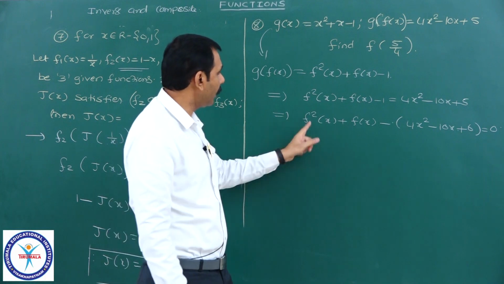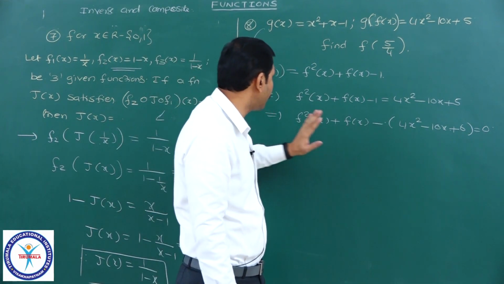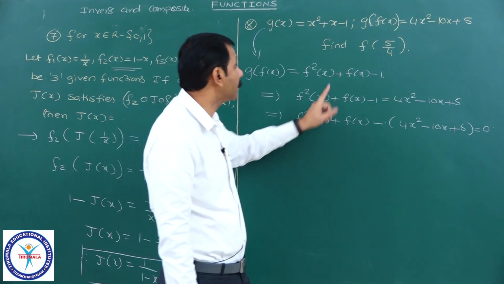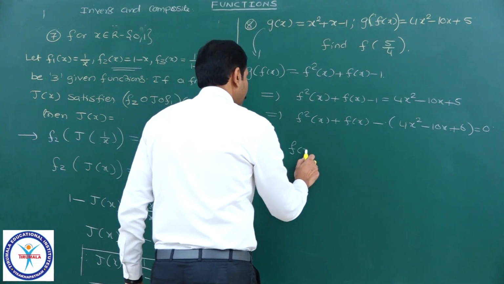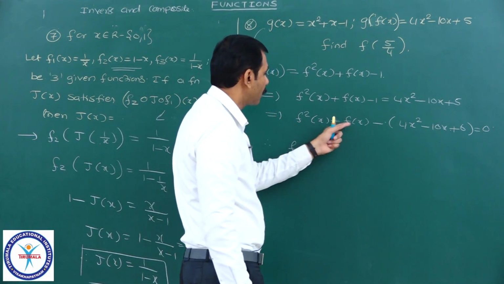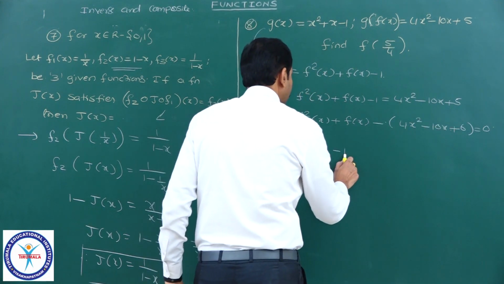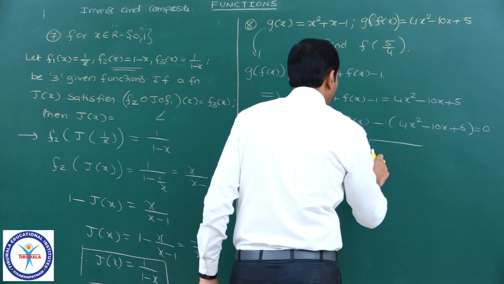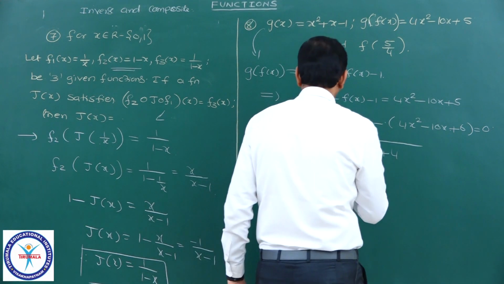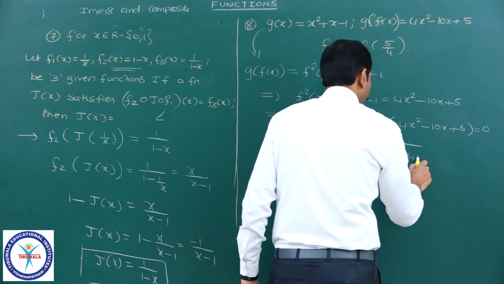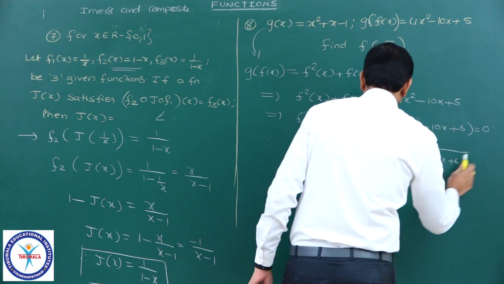Now it is a quadratic in terms of f of x. I will treat it as a quadratic in terms of f of x because I want f of 5 by 4. Therefore, f of x is equal to minus b, which is minus 1, plus or minus root of b square, which is 1, minus 4ac, which means plus 4 into a into c, that is 4x square minus 10x plus 6, by 2a.